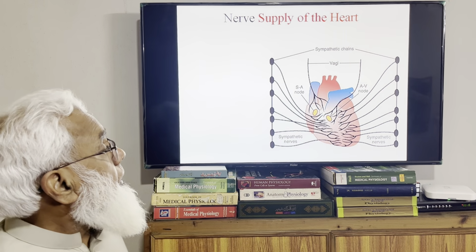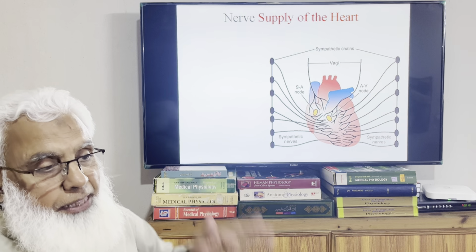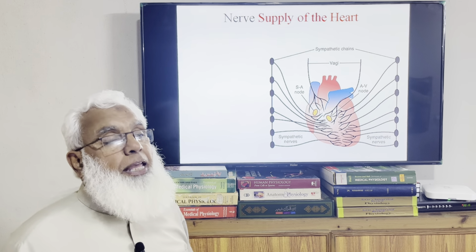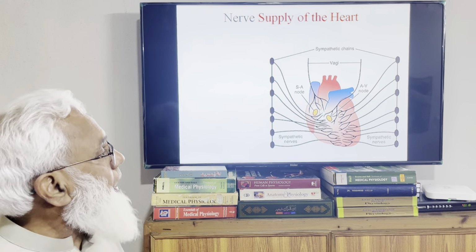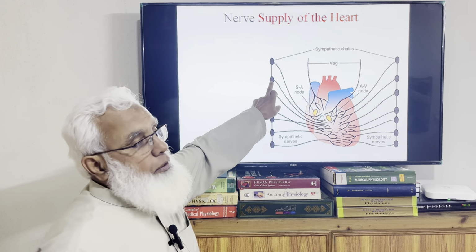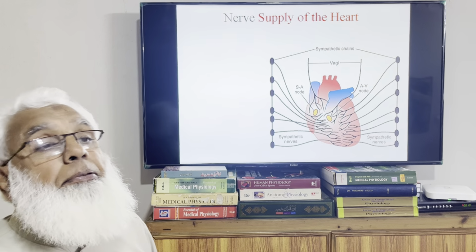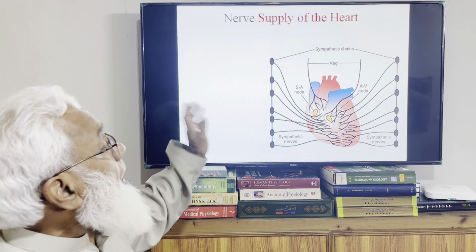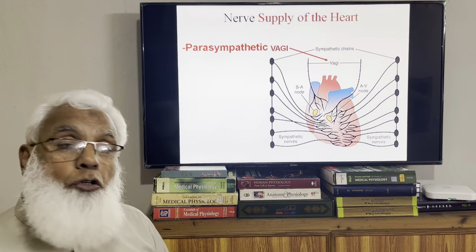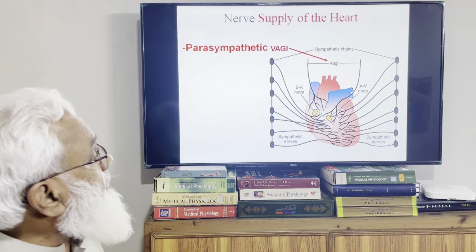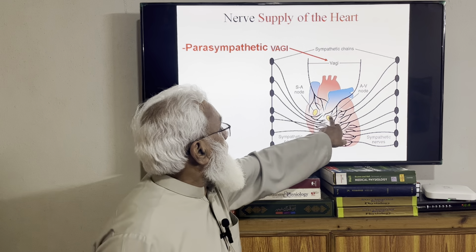This is how the nerve supply to the heart is. There is a chain of sympathetic ganglia on both sides of the vertebral column, on both sides of the spinal cord, and the fibers going from the sympathetic ganglia to the heart are responsible for the sympathetic supply of the heart. And the parasympathetic supply of the heart is the two vagus nerves, right and left vagus nerve. They are primarily supplying the SA node and AV node.